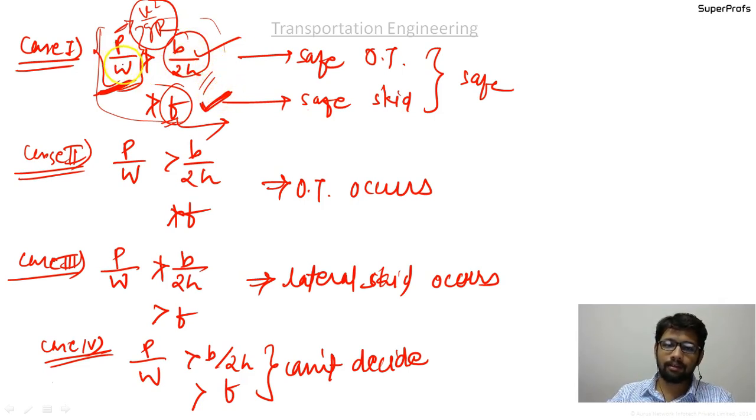See now, if P by W is less than these two, that means the vehicle is safe. P by W, the action, is less than the resisting forces. Here it is greater than B by 2H, that means it overturns, because the resistance is less. Here P by W is greater than F, so the lateral skid has to occur, because it is greater than the skidding resistance. And here it is greater than both, the overturning as well as the skidding.